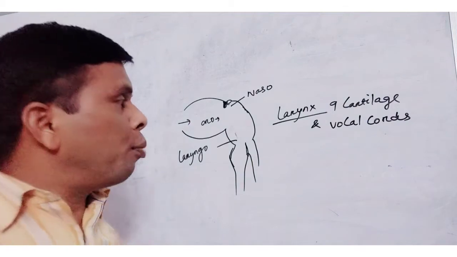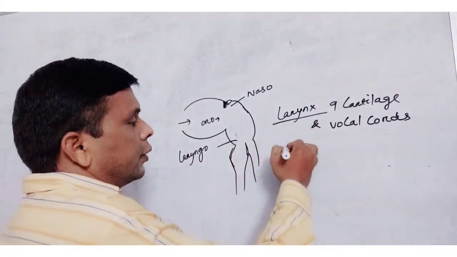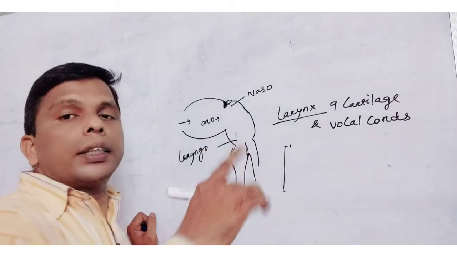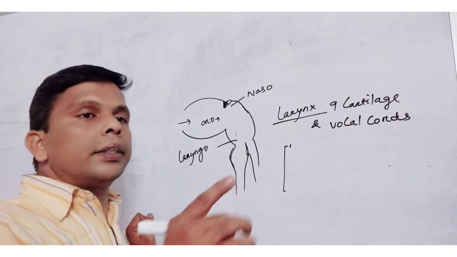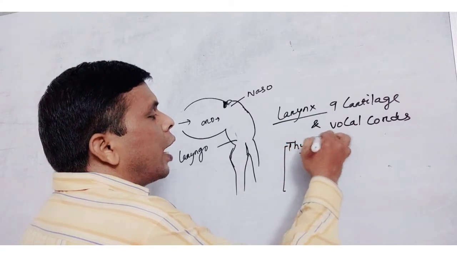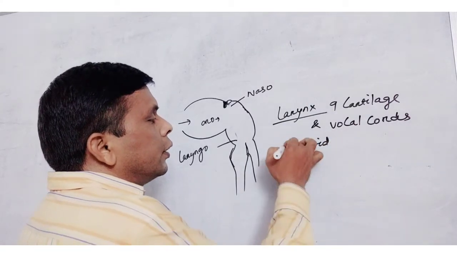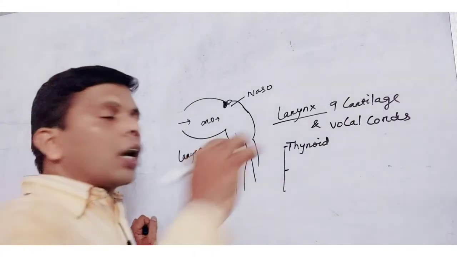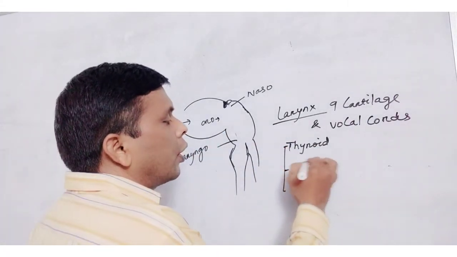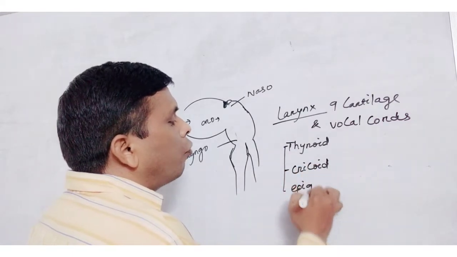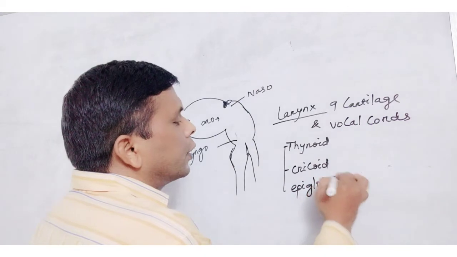What are the names of the unpaired cartilages? The first unpaired cartilage is the thyroid cartilage. The second unpaired cartilage is the cricoid cartilage. And the third one is the epiglottis.